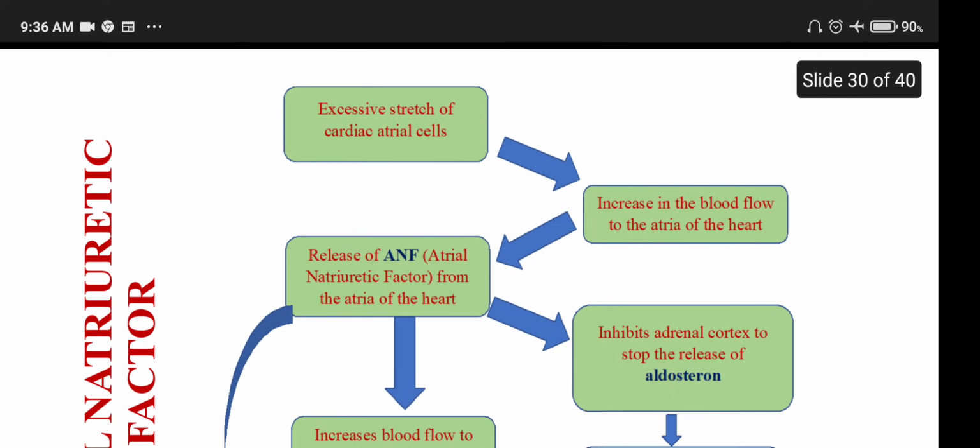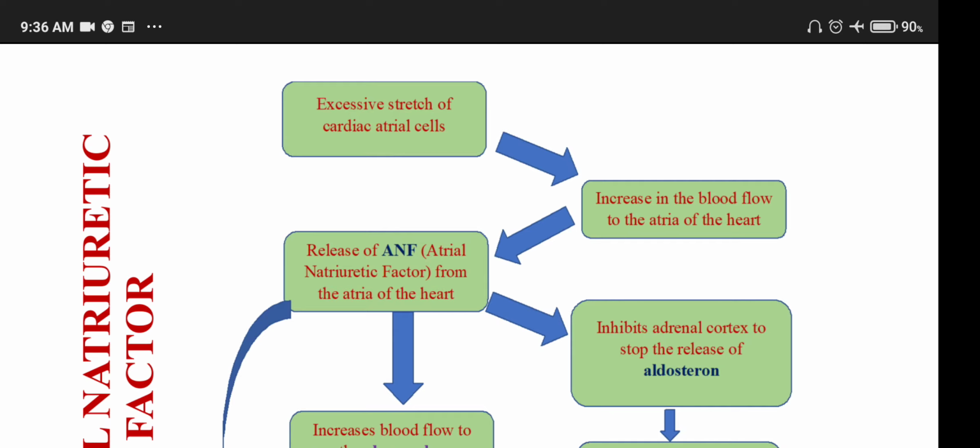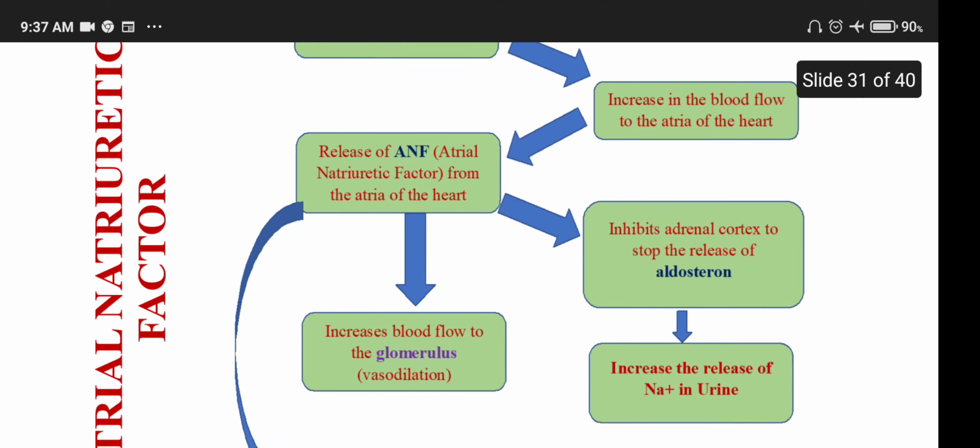Now we are going to see the role of hormones from cardiac cells related to the excretory system. Excessive stretch of cardiac atrial cells increases the blood flow to the atria of the heart. The release of atrial natriuretic factor from the atria of the heart results in three things.